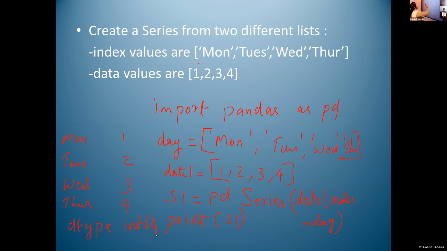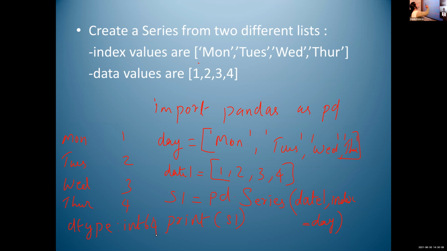5 is not there. 5 is not included in range of 5. Only 5 values, starting from 0 up to 5, but the stop value is not included. So range of 5 means 0, 1, 2, 3, 4. If you want to create a series with values 0, 1, 2, 3, 4, I will write range of 5 with this series function.